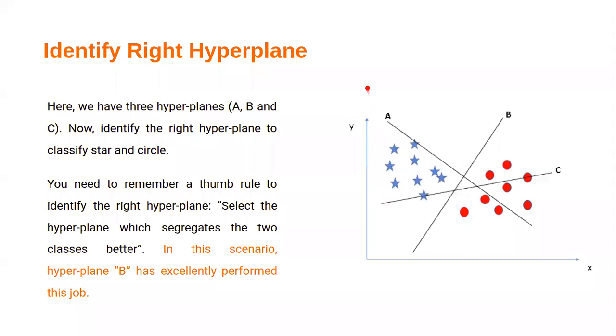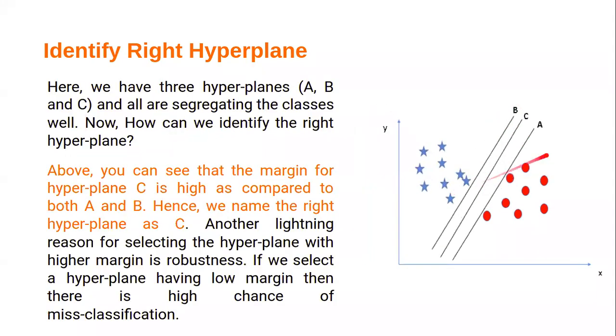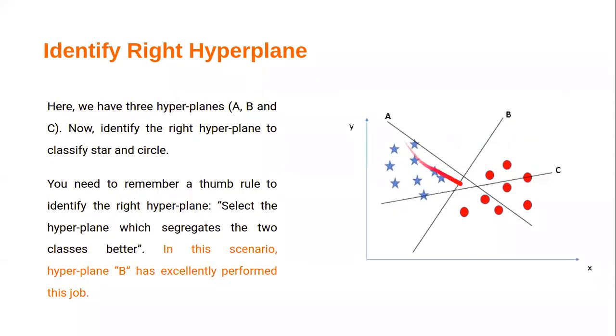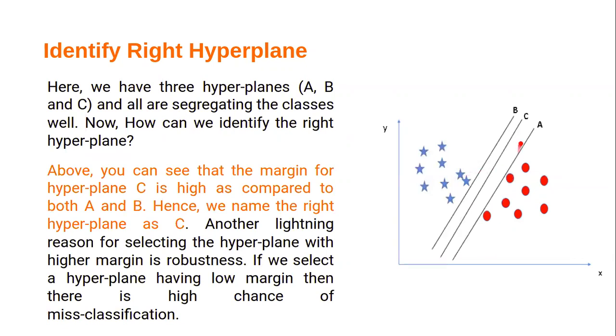Similarly, in the previous case we had planes in different directions, but here we have the planes in the same direction. Here B is completely biasing to the blue stars. In the previous case, A and C were biasing to both classes, but here A and B each bias to one class. So we do not pick the plane which is biasing to someone, because the margin will increase from either side.